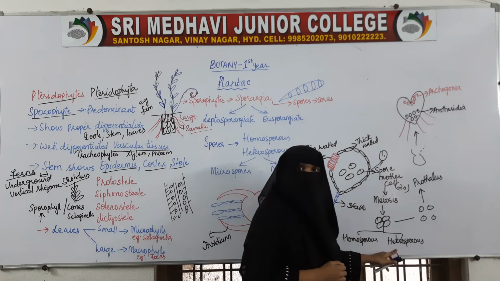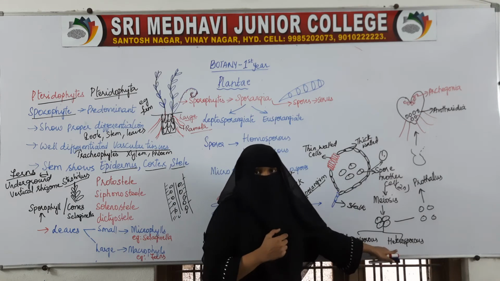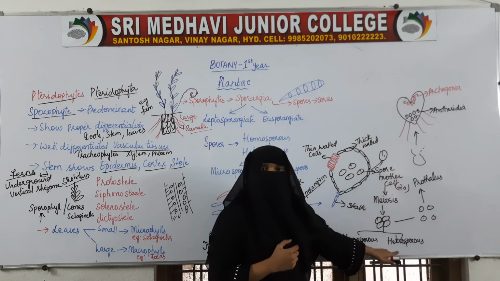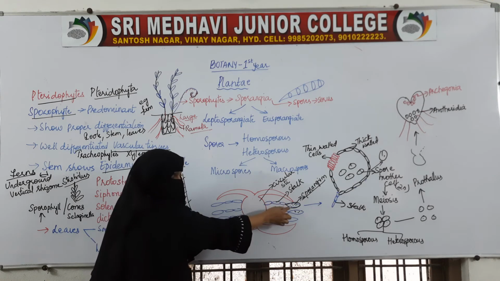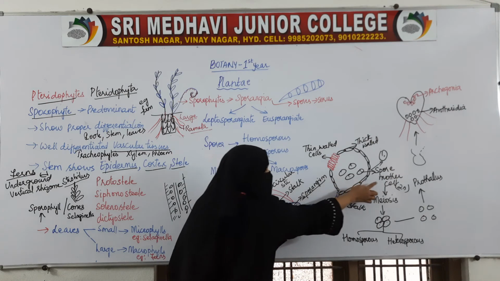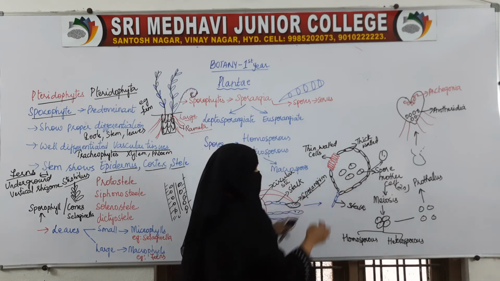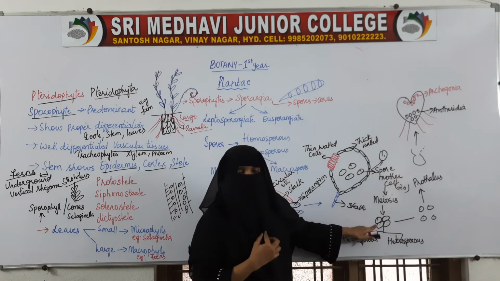But some plants produce two different types of spores. Those are called heterosporous. Inside this leaf, structures like sporangia will be present. Inside the sporangia, spore mother cells divide by meiosis and produce spores.